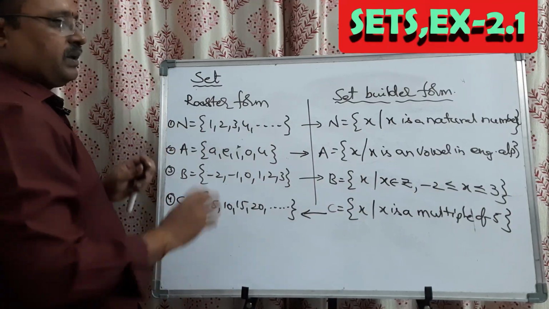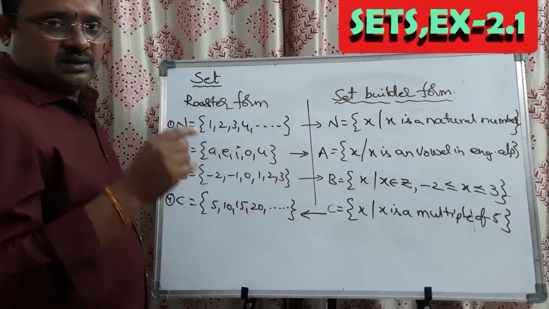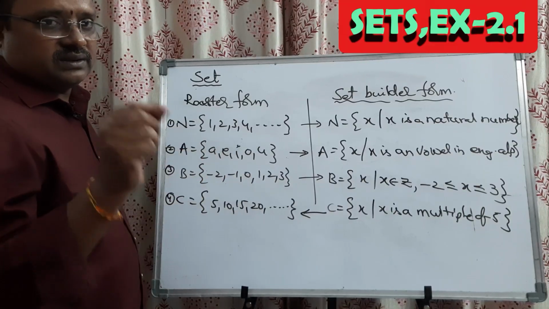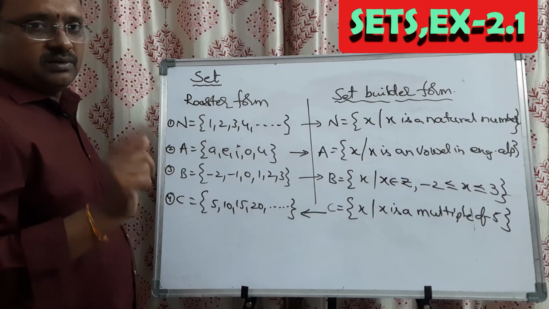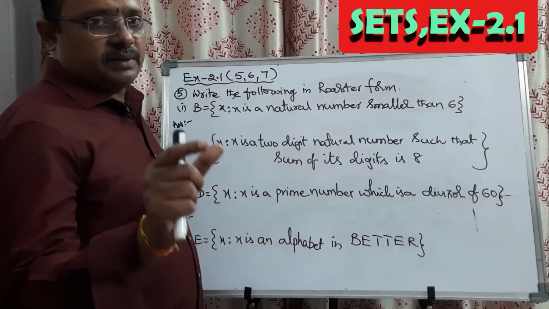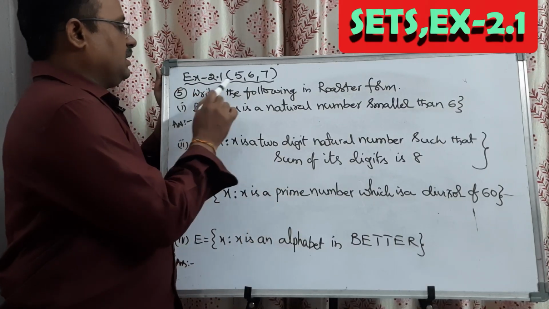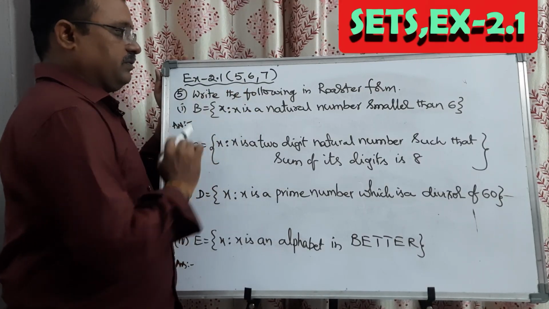Is it clear? Based upon this simple content, you can get very important questions, and those are there in exercise 2.1 as questions 5, 6, 7 for bits. Based upon the previous concept, just observe the important questions 5, 6, 7 from the exercise.